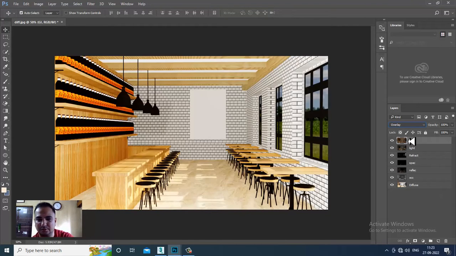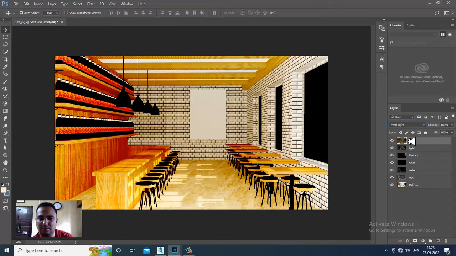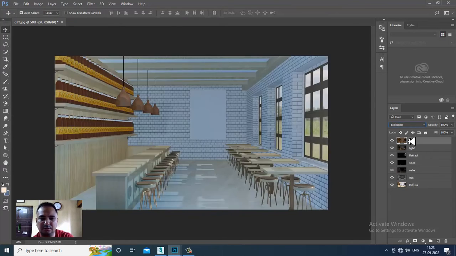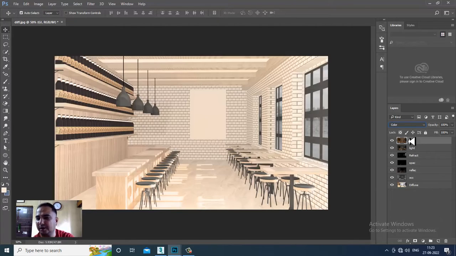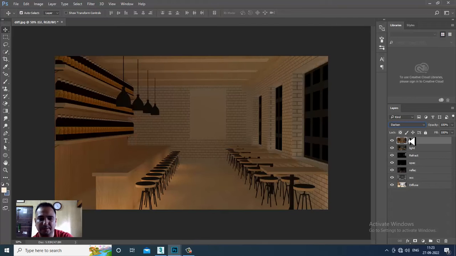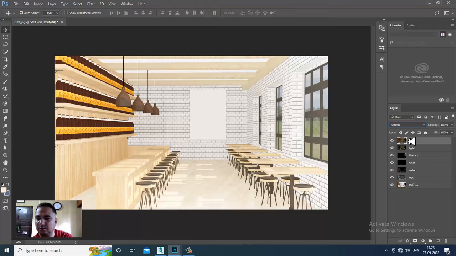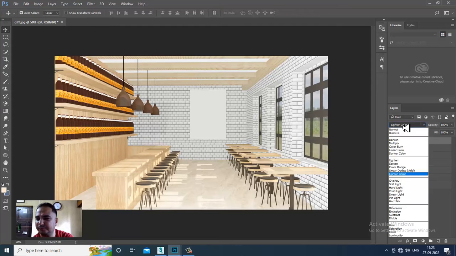Looks okay. I'll just go up. Okay, lighter color doesn't change anything.